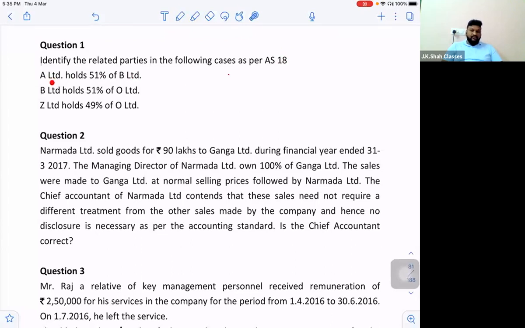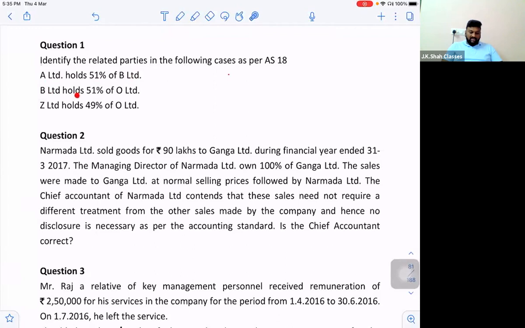Now, can I say if A is holding 51% of B, A directly controls B? And if A directly controls B, it means they are technically holding and subsidiary companies. So they are related to each other. A will say B is my subsidiary and B will say A is my holding. Correct?